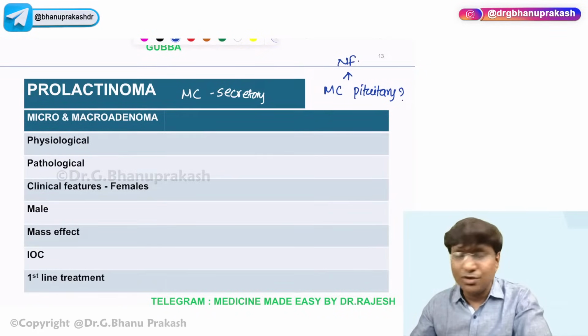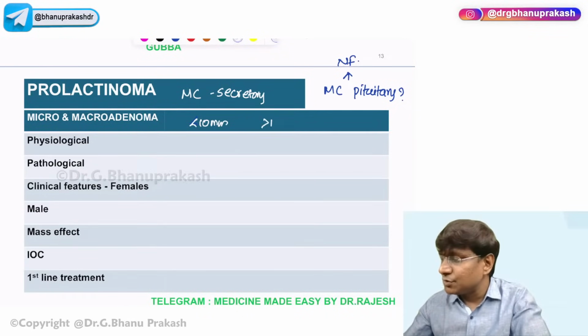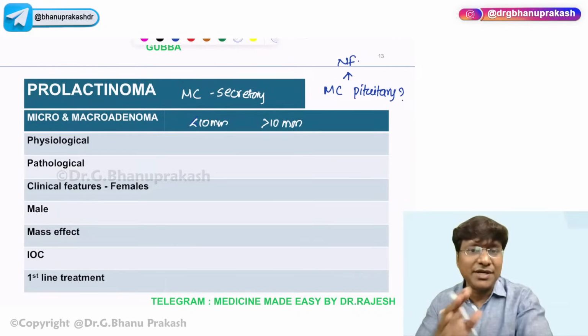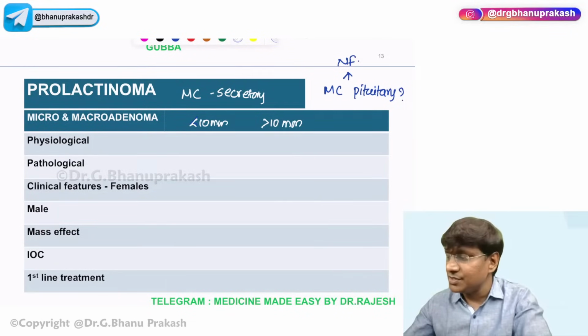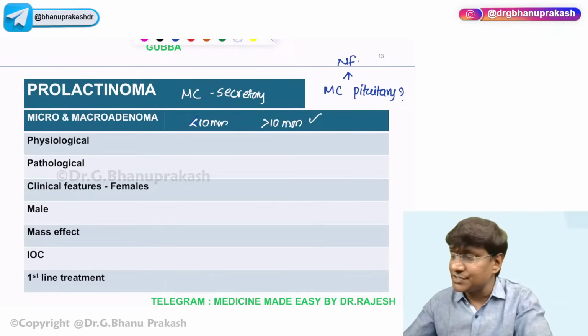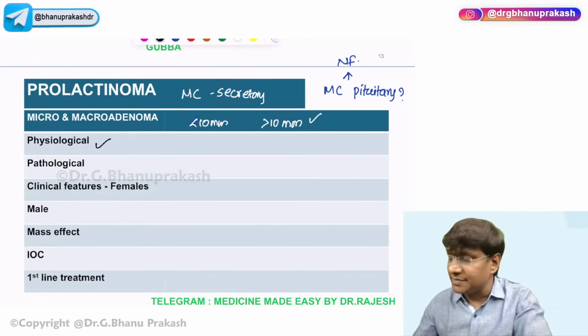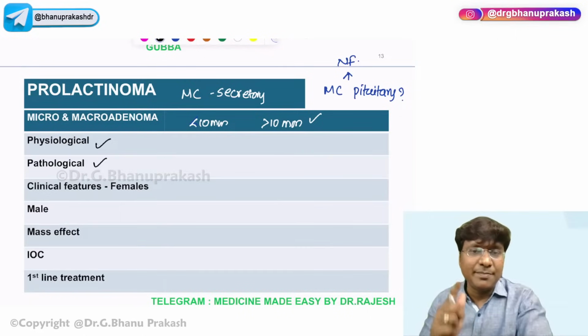Microadenoma in case of prolactinoma means the size of the tumor is less than 10 mm, whereas macroadenoma is where the size of the tumor is more than 10 mm. The difference is that in microadenoma you will have only endocrine manifestations, whereas in macroadenoma you have endocrine as well as mass effect features. And the physiological causes for hyperprolactinemia I have just discussed. Pathological causes will be prolactinoma, craniopharyngioma, and drugs. I have also discussed the various drugs.